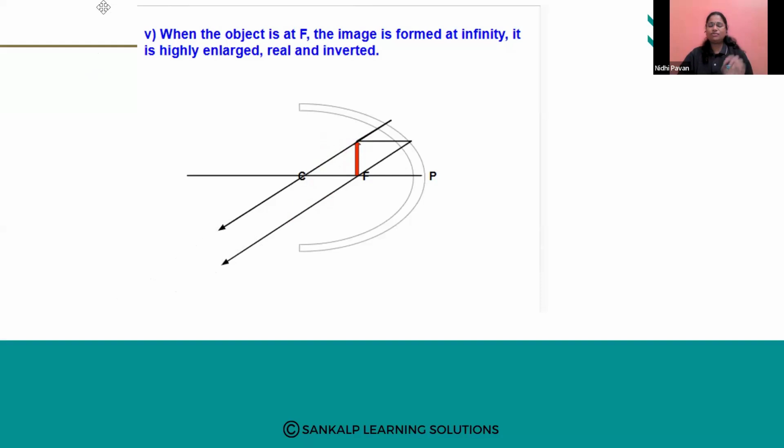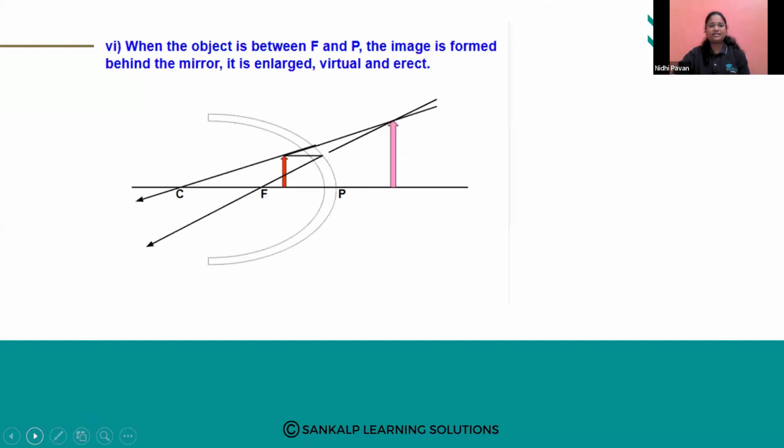So what we have to write, we should not write that the reflected rays will not meet or the image is not formed. What we should write is that the reflected rays will meet at infinity, somewhere very far from the spherical mirror. Then the image will be highly enlarged, very big compared to the object, and it will be real and inverted. Like this we have to write when we keep the object at the focus. I think this is the last case study of the concave mirror.